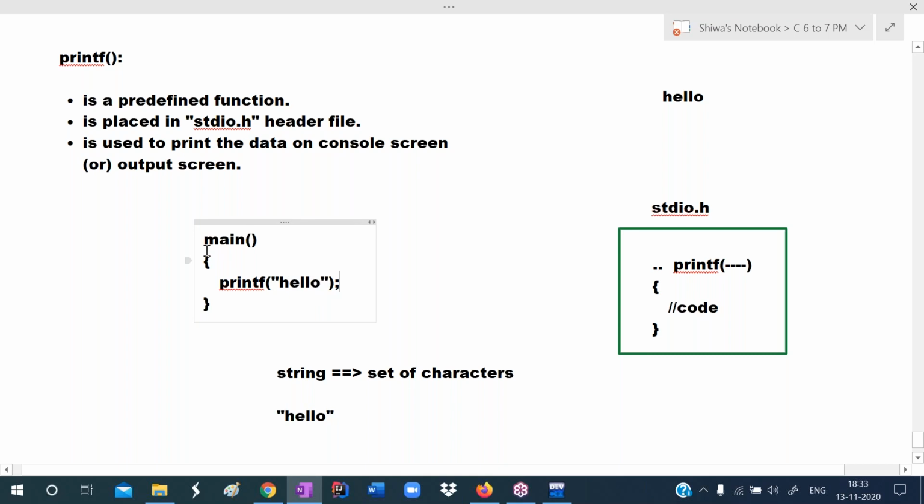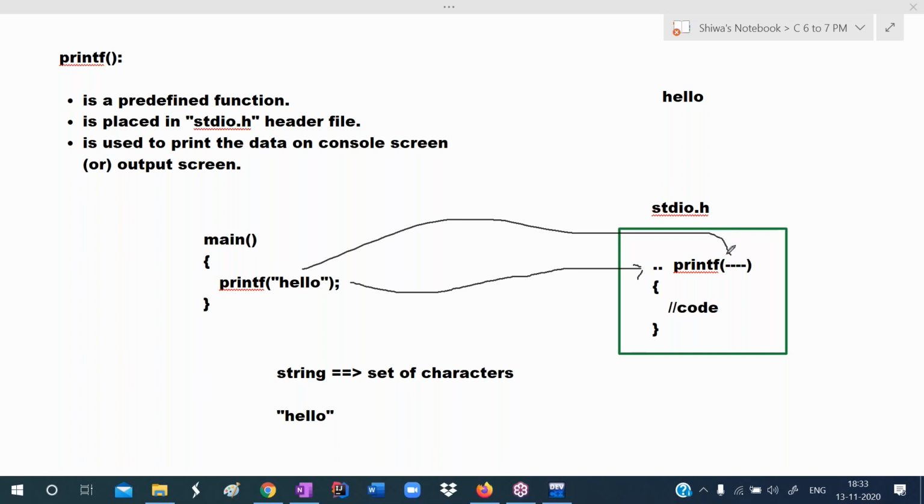Now, when we run this program, that prints hello on output screen. So actually what we are doing here, we are calling printf function. So this printf function will be called and it passes this hello as the argument and it executes the code. It prints a hello on output screen. That's the execution process actually. Okay. So now compiler cannot find where this printf function is.